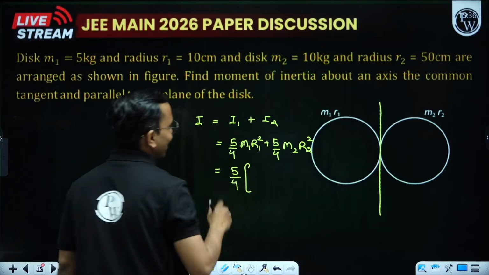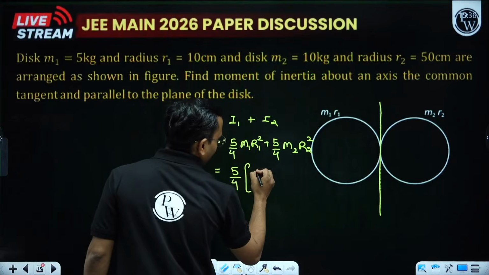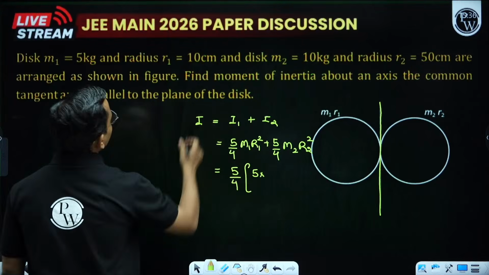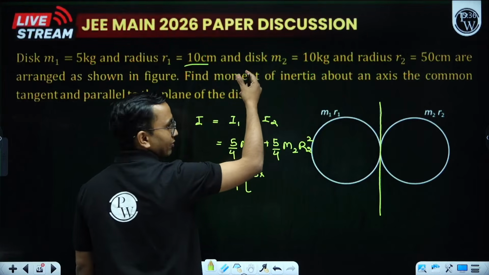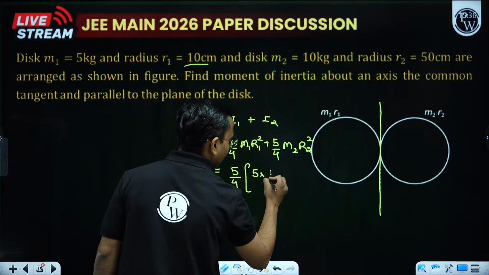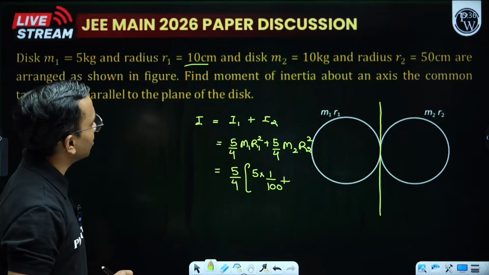M1 into R1 square plus M2 into R2 square. What is M1? M1 is 5 into R1 square. R1 is 10 centimeter, means 1 by 10, so 0.1, converting that to SI. So 1 by 10 square is 1 by 100 plus, I think here options are missing.